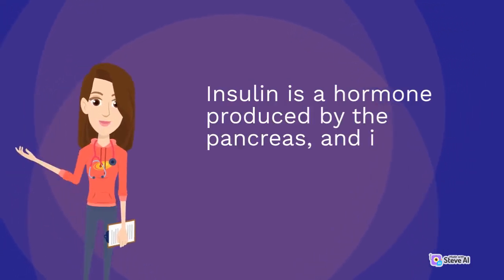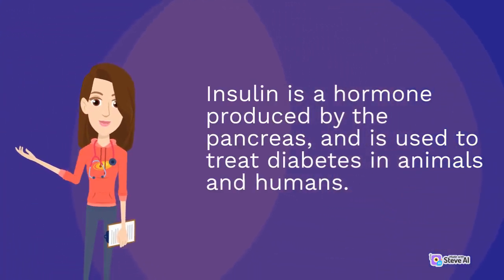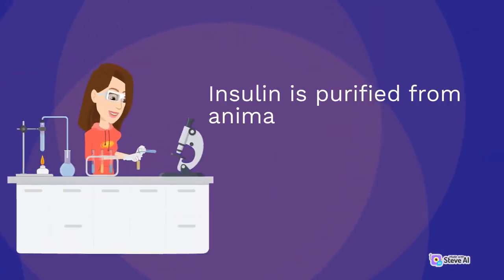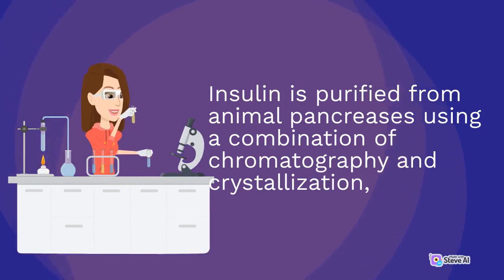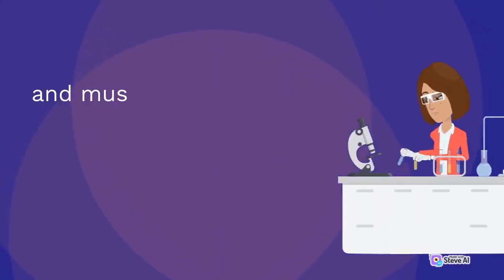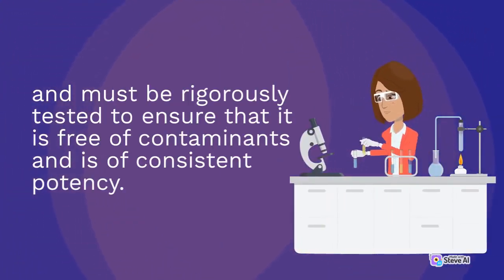Insulin is a hormone produced by the pancreas, and is used to treat diabetes in animals and humans. Insulin is purified from animal pancreases using a combination of chromatography and crystallization, and must be rigorously tested to ensure that it is free of contaminants and is of consistent potency.